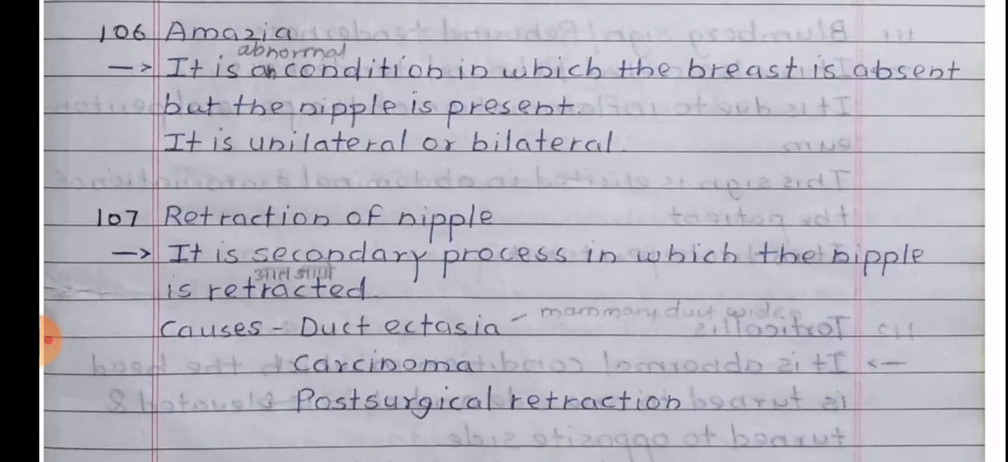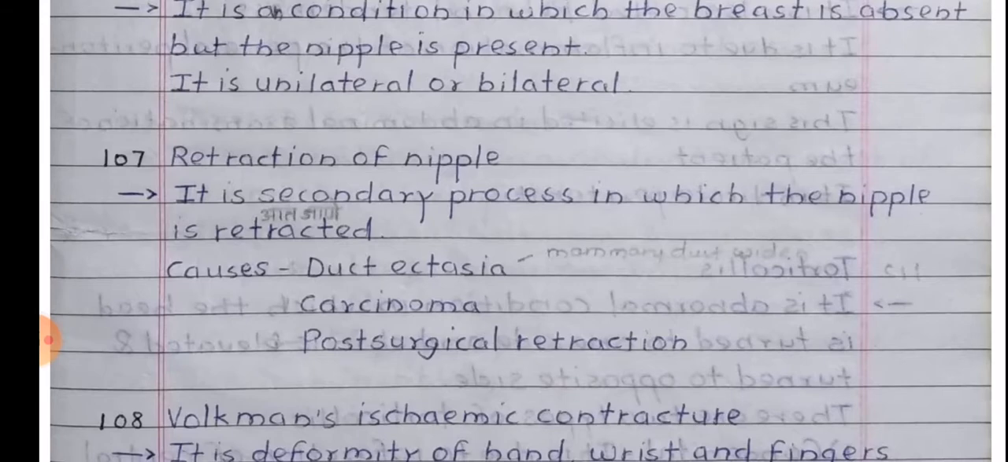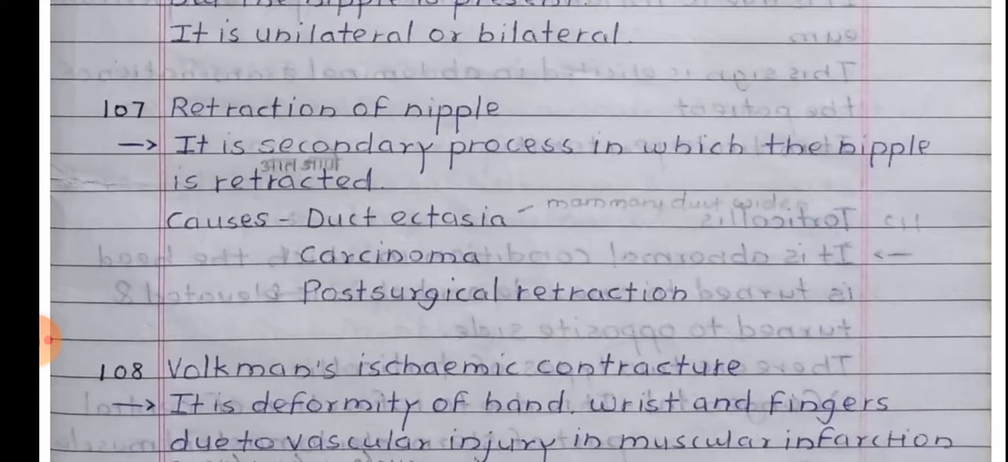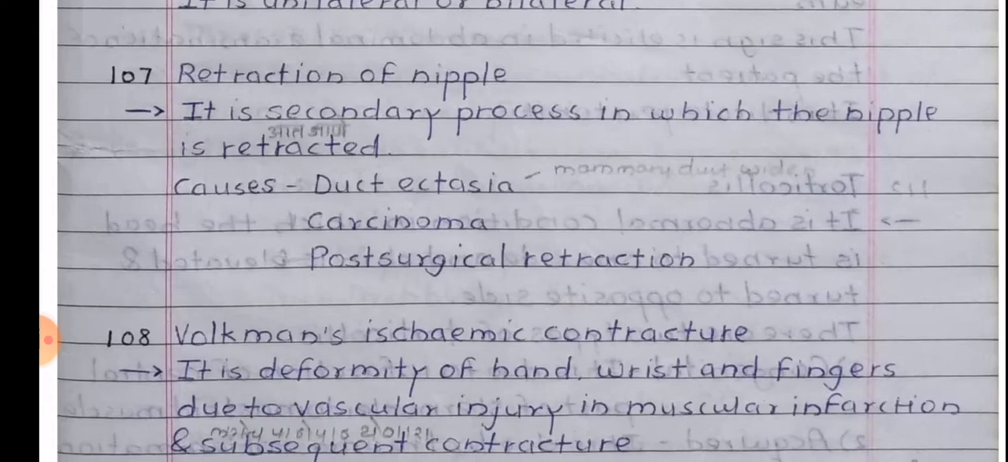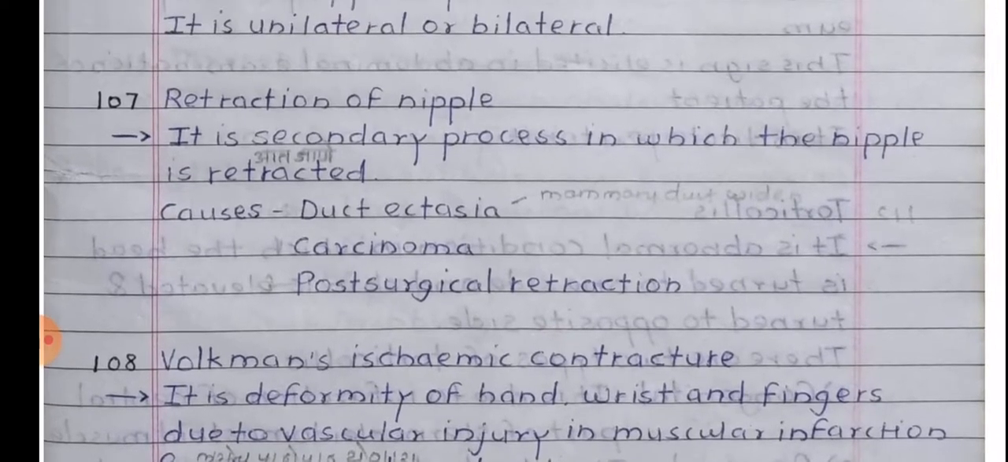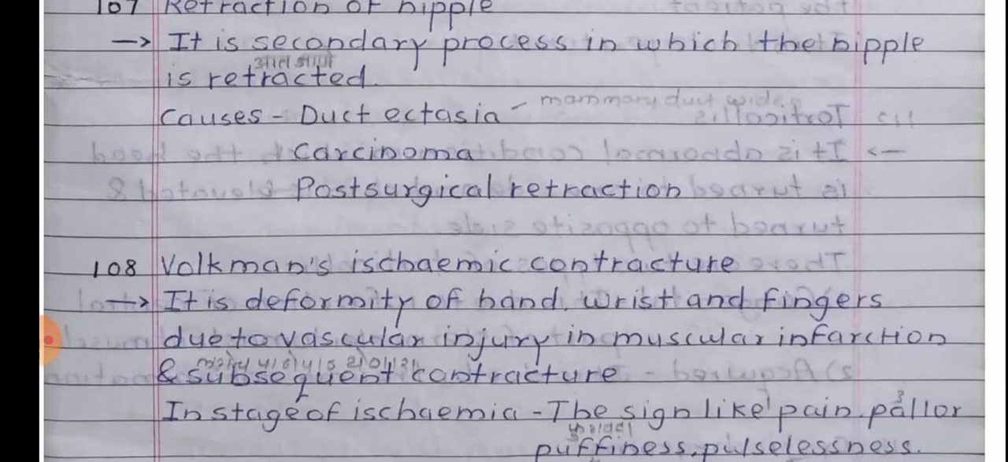Retraction of nipple. It is a secondary process in which the nipple is retracted. Causes are duct ectasia, carcinoma, and post-surgical retraction. Duct ectasia is a condition in which the mammary ducts are widened.